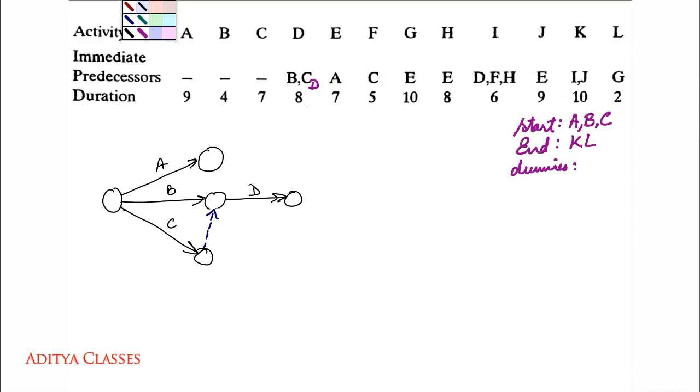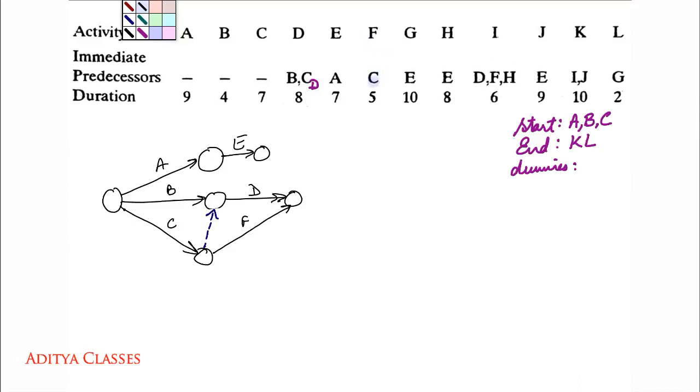Then E is coming from A. F is coming from C. But if we could look forward, F will combine with H. So F is coming from C. Let us take it over there.